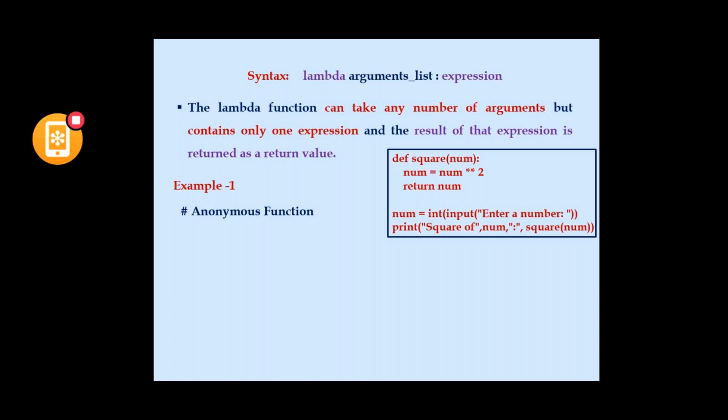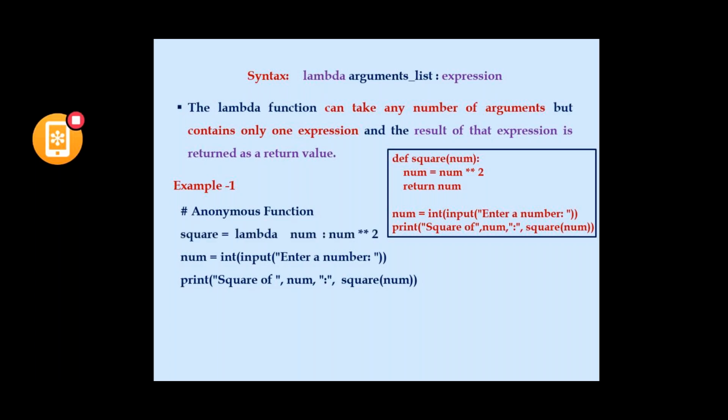The same function is written using a lambda function in a single line. We'll see how. I am inputting a number, as we saw in the snippet. Our intention is to find the square of a given number. I am calling a function called square and passing an argument called num.